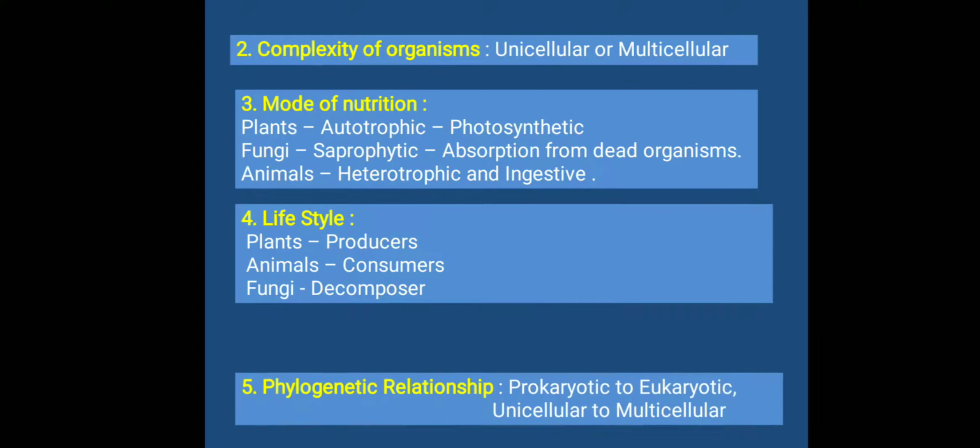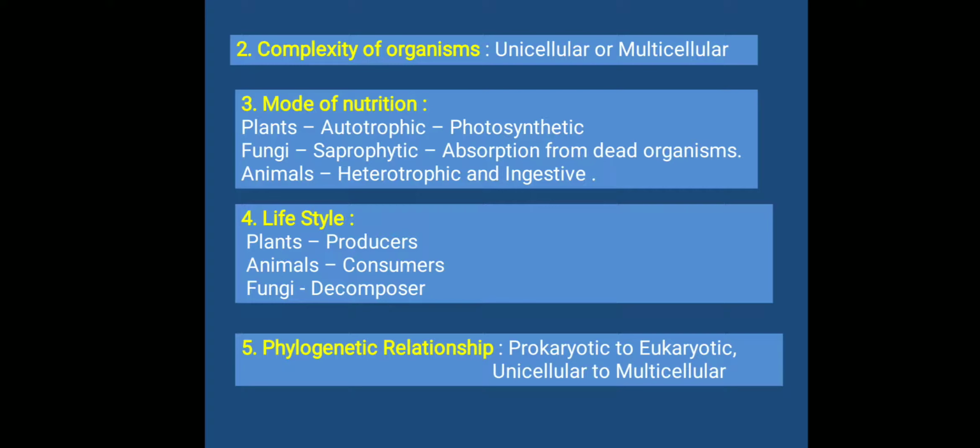Fifth criteria, phylogenetic relationship, means prokaryotic to eukaryotic, unicellular to multicellular. This is based on evolutionary history of an organism.